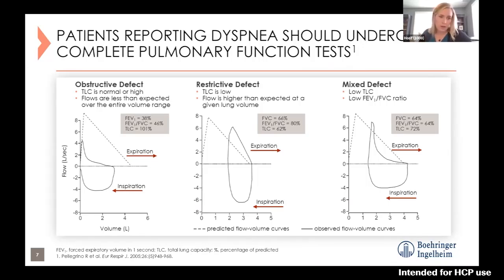Not to be forgotten, however, is the fact that patients can have more than one disease process. Oftentimes, patients who have interstitial lung disease are smokers or former smokers. They may have concurrent COPD and interstitial lung disease and could potentially see both patterns, obstructive and restrictive, mixed together. So that's just adding to some of the diagnostic challenges of this disease state.